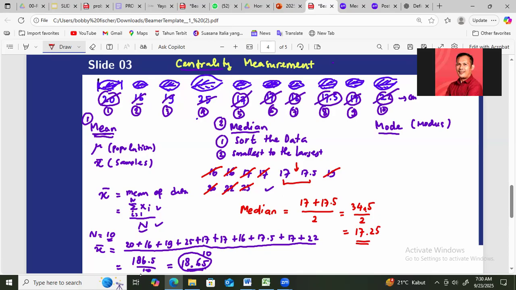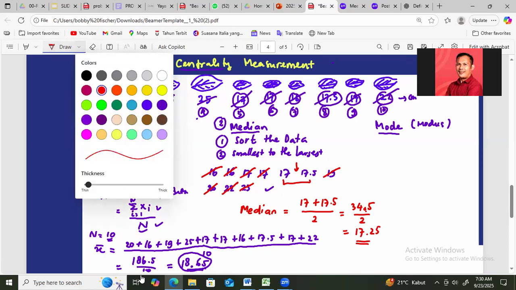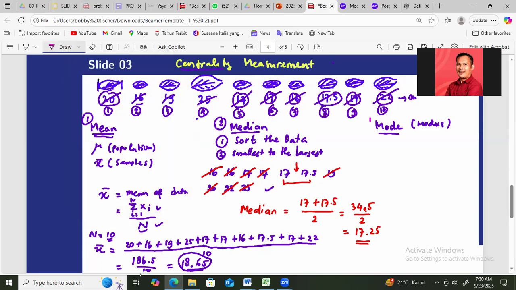And then the last measurement of centrality is the mode. Mode means the most frequent value that appears in the data.